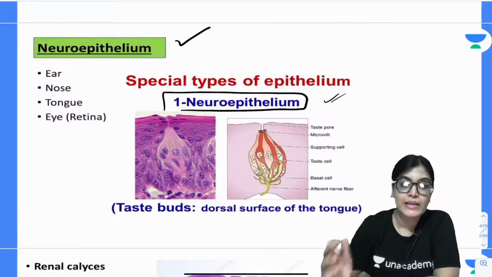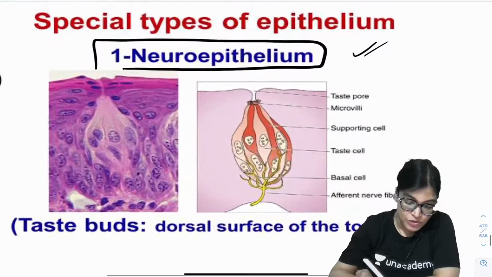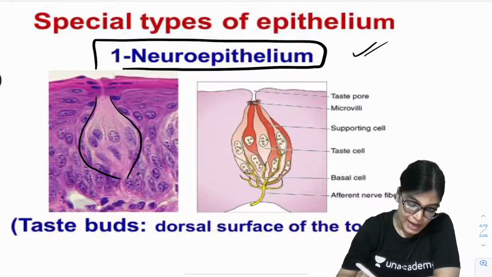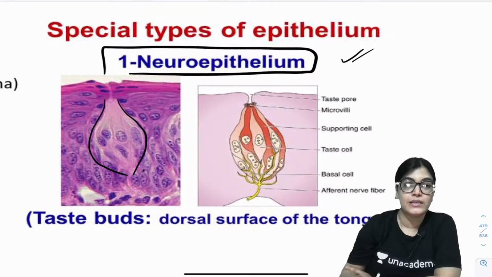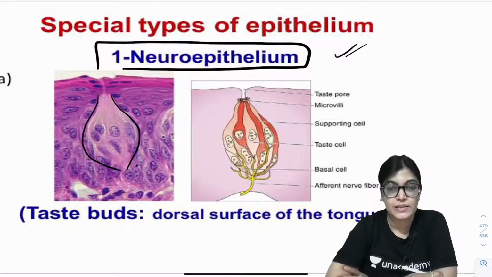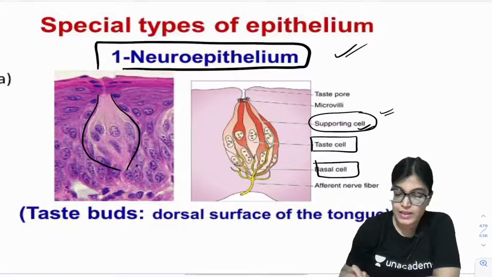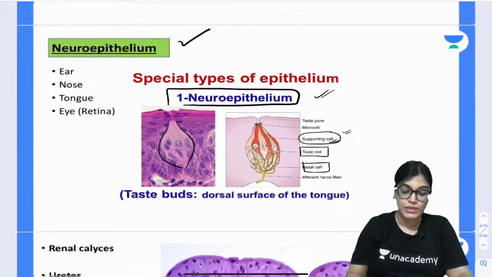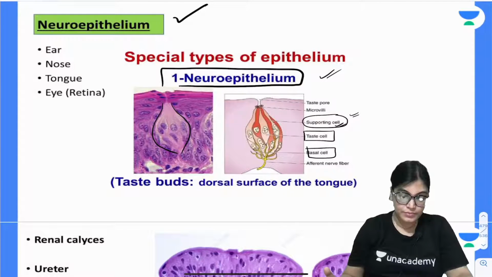Here you can see the epithelium lining the tongue also has special taste buds. The taste buds have taste pores and are spindle shaped. As you can see, this is the taste bud, and it has taste cells, supporting cells, and stem cells. So taste cells are there, basal cells are there, and supporting cells, which are called sustentacular cells. These cells are present in the epithelium of the tongue, having the function of taste sensation, the gustatory function.